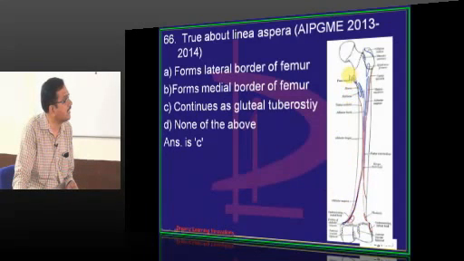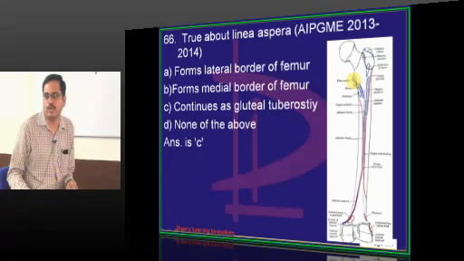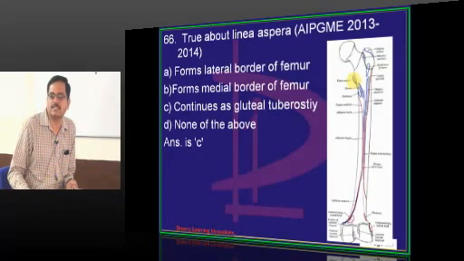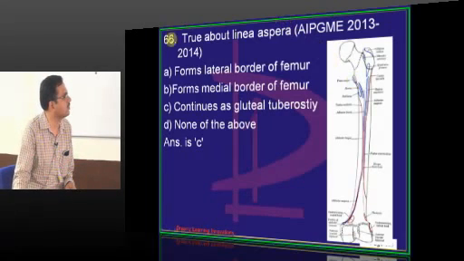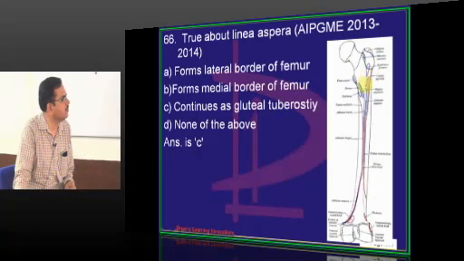Again this is important, the lesser trochanter. To the lesser trochanter, a strong flexor of the hip joint is attached, iliopsoas. Iliacus and psoas major are the powerful flexors of the hip joint. They are attached to the lesser trochanter. Then to the rough impression, the gluteal tuberosity, gluteus maximus is attached.